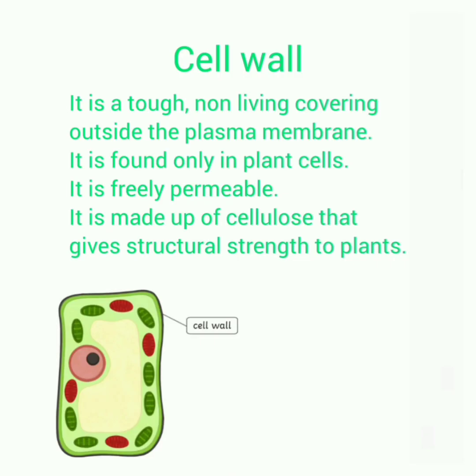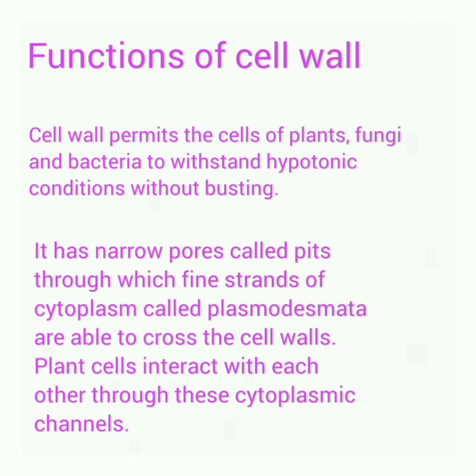Cell wall. It is a tough non-living covering outside the plasma membrane. It is found only in plant cells. It is freely permeable. It is made up of cellulose that gives structural strength to plants. Functions of cell wall. Cell wall permits the cells of plants, fungi, and bacteria to withstand hypotonic conditions without bursting.